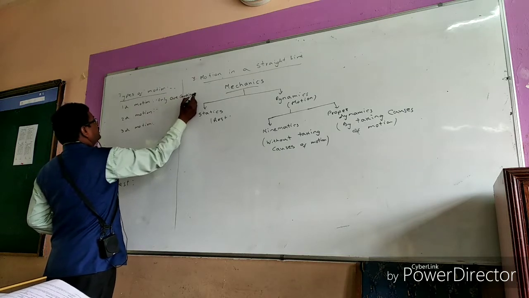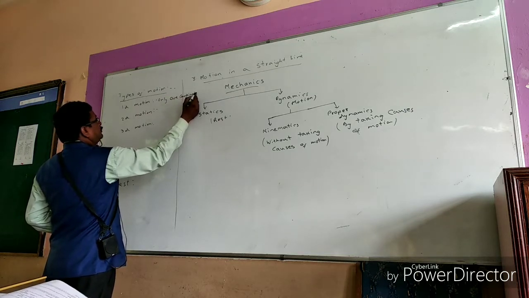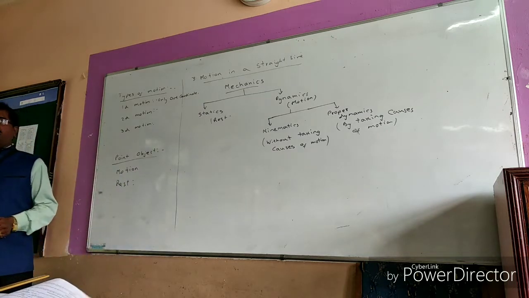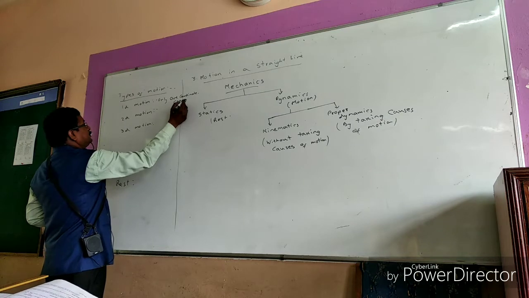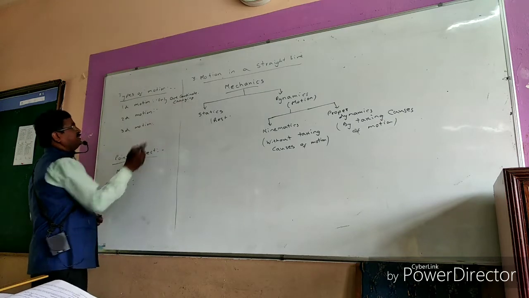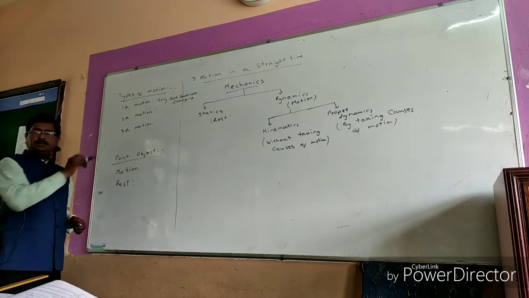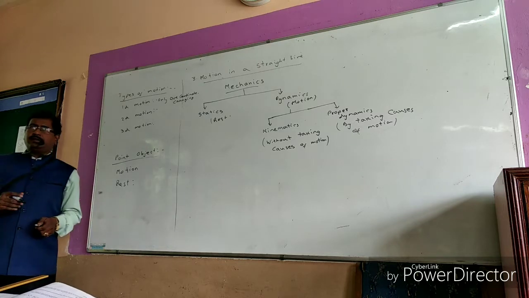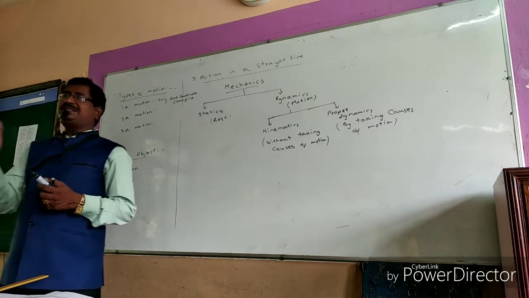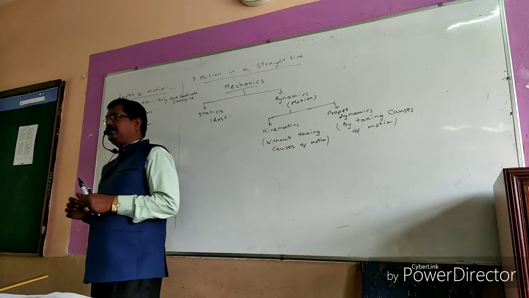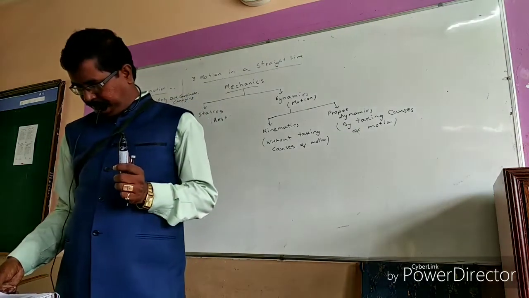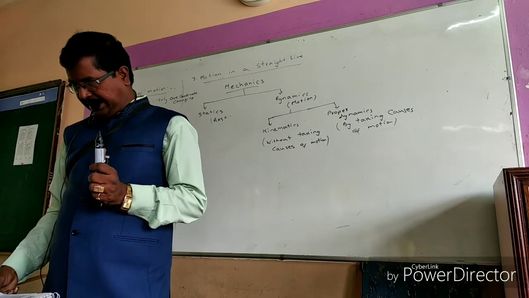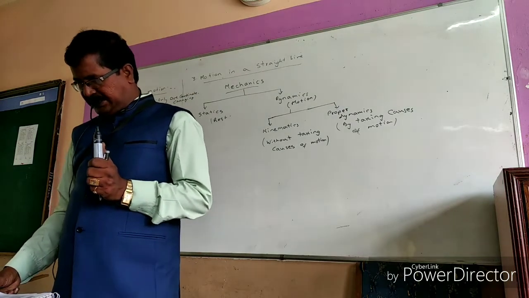This is called 1D motion, so only one coordinate is changing out of x, y and z. An example is a train moving on a straight track, the motion of a train along a straight track.